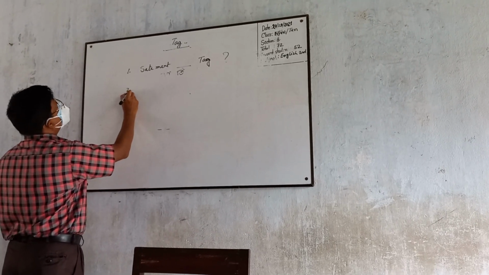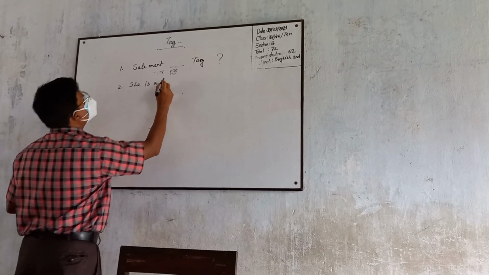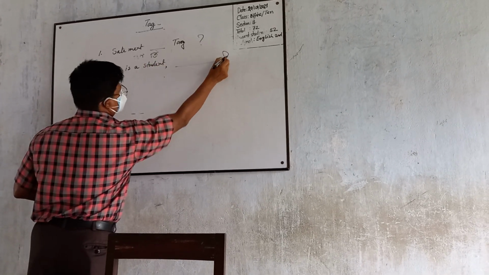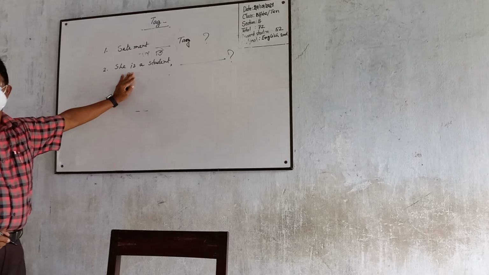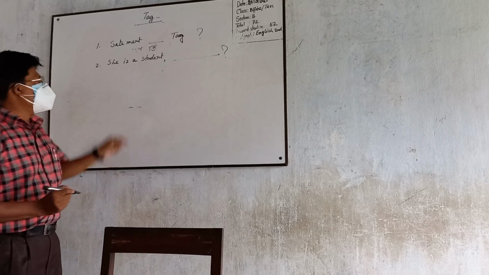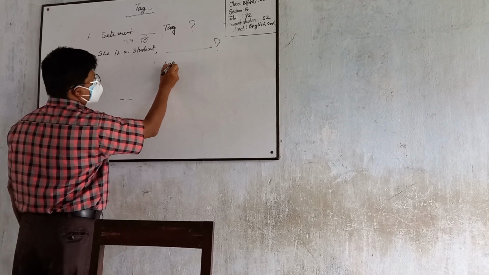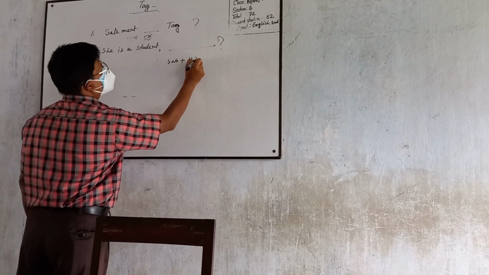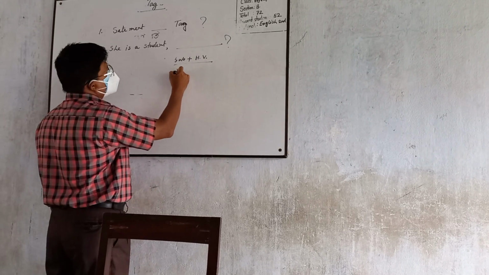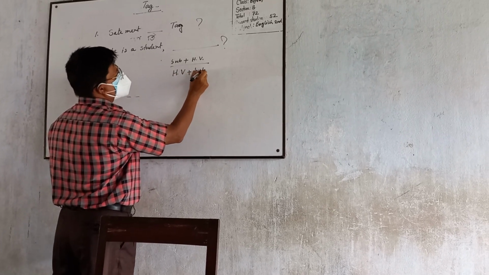Now, she is a student, comma, dash, question mark. This is the statement and you have to answer this blank. Whenever you make a tag question, you need a subject and a helping verb. Though it is a question, you have to write down the helping verb first and then the subject.